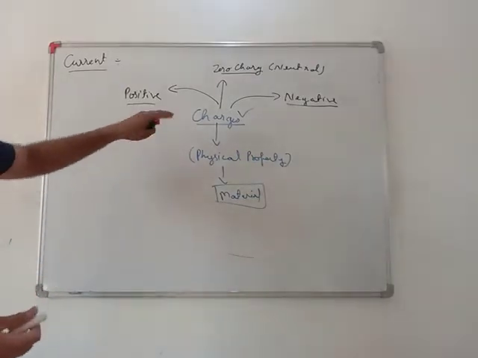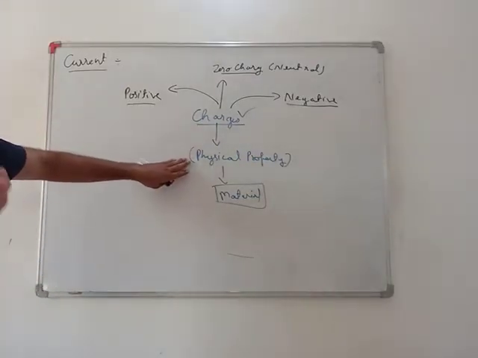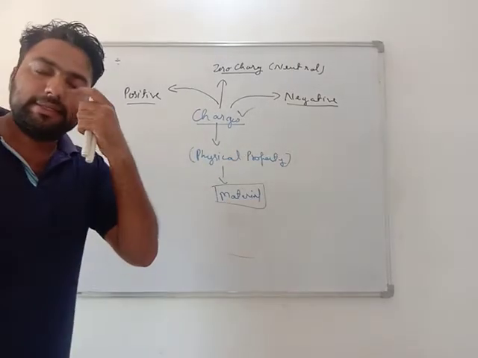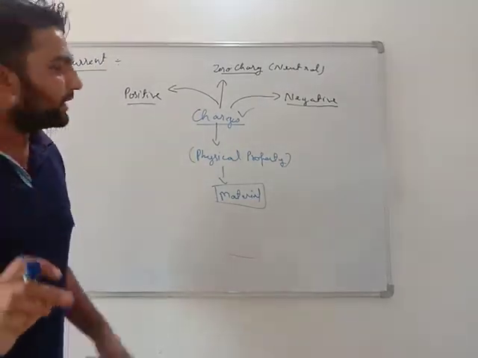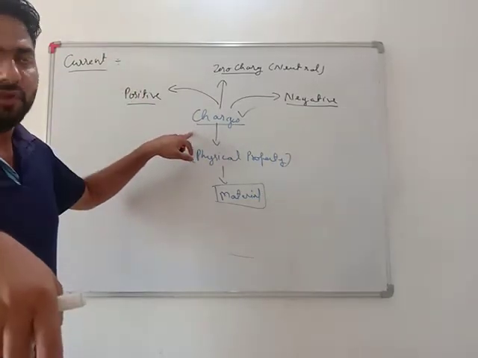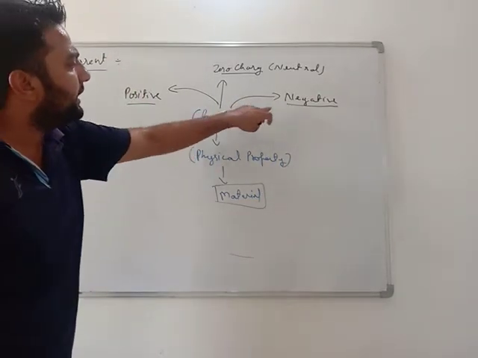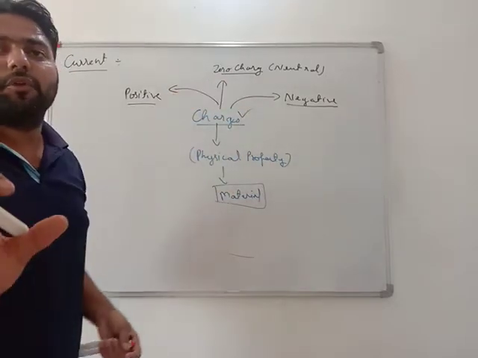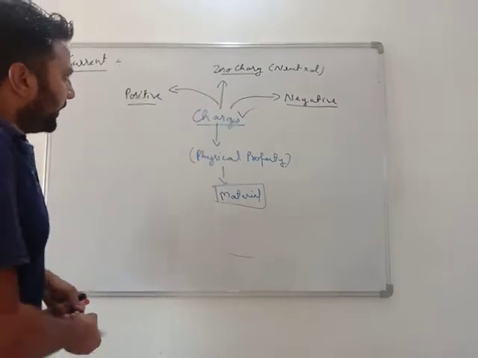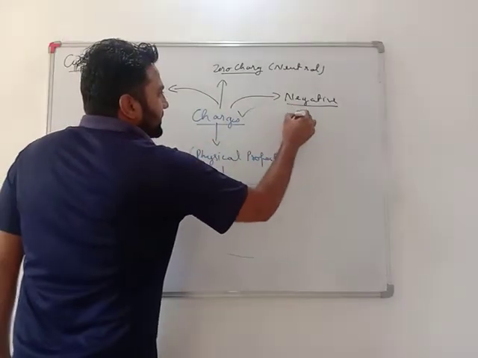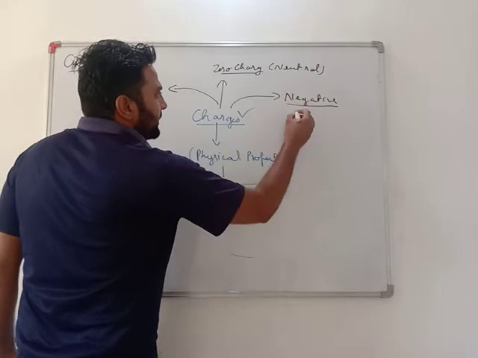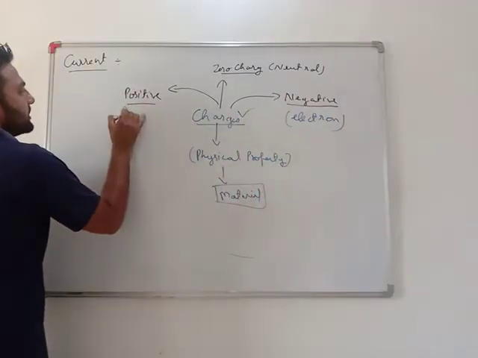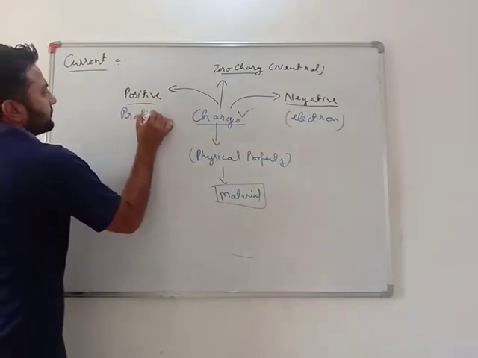So very important, what is charge? Charge is a physical property of any material. Each and every material, metals, non-metals, gases, semiconductors, each and every material has this charge in its body. Either it is negative, or positive, or that whole body has zero charge, that is, the body is neutral. Very important, the negatively charged particle in anything is the electron, and the positively charged one is the proton.